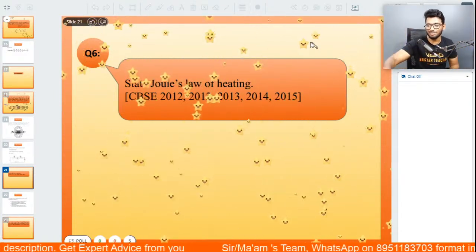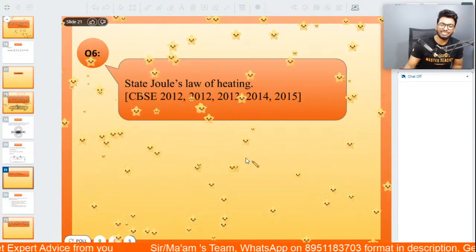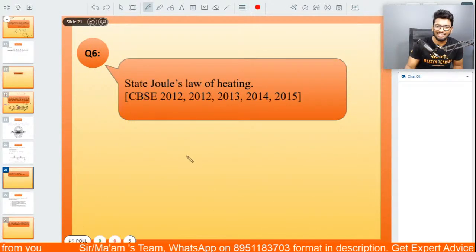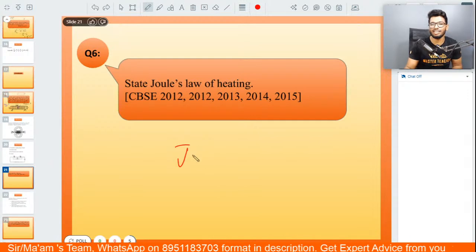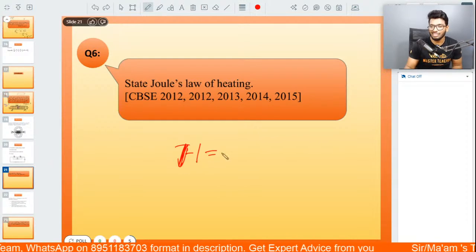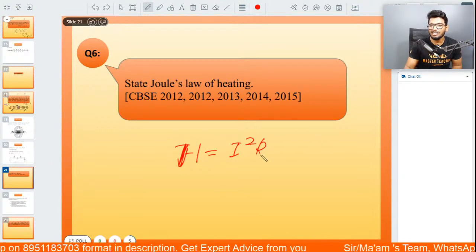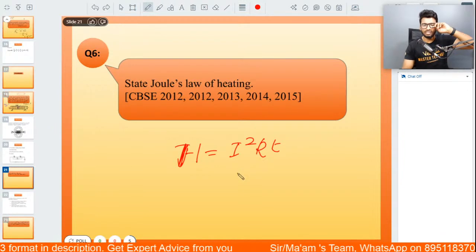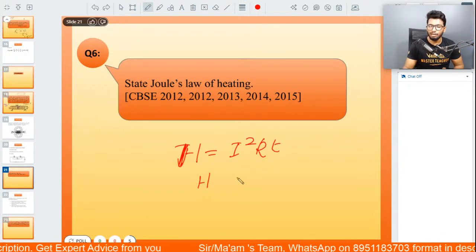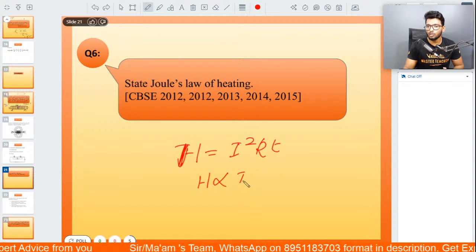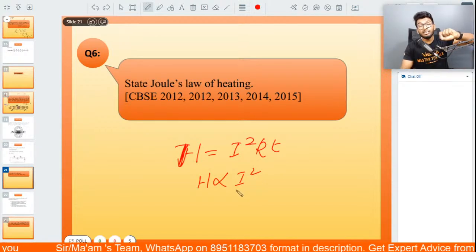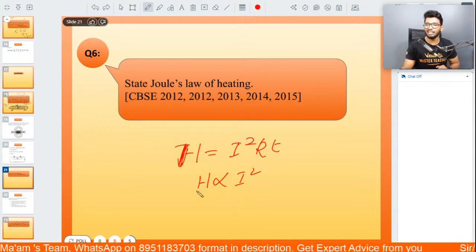Like that. Awesome. Absolutely fantastic job, people. Exactly correct. According to Joule's law of heating, H is equal to I square RT. As simple as that. But explain it a little, because it's a 3-mark question. You can mention that heat produced in a circuit is directly proportional to the square of the current. Write it in statement as well as write the mathematical expression.